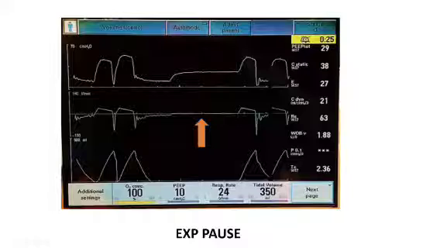So this patient, as we can see, was not exhaling properly. So we gave this patient an expiratory pause. We were giving a PEEP of 10. This is an actual ventilator screen from our ICU. We were giving a PEEP of 10, but we were getting a total PEEP of 29, meaning my patient was having an intrinsic PEEP of 19.